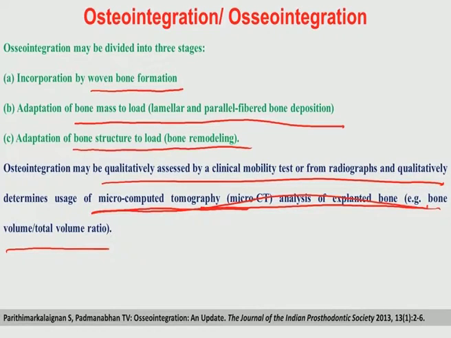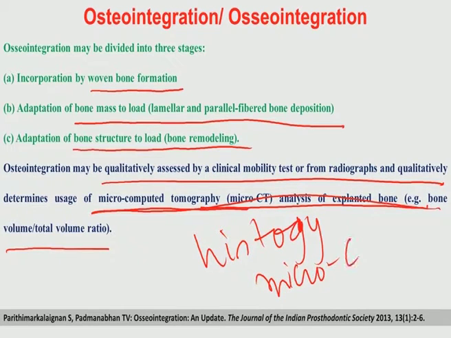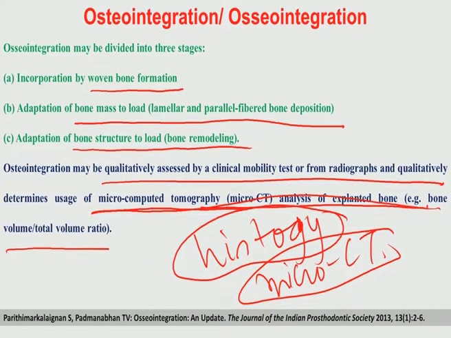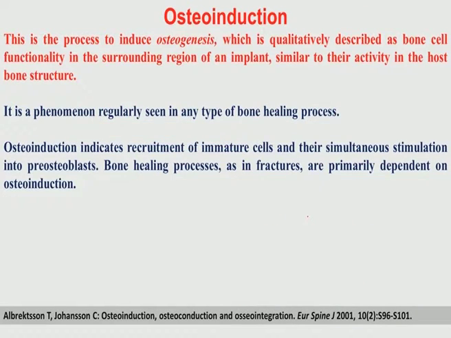So, there are 2 things that one can do. Histology, just to see how this bone formation has taken place, and in 3 dimensional you have to do micro CT. Micro CT will give you more quantitative determination, while histology is more qualitative and semi quantitative in nature.